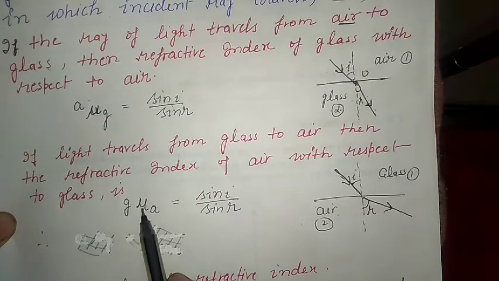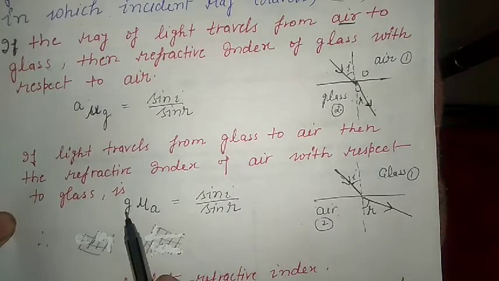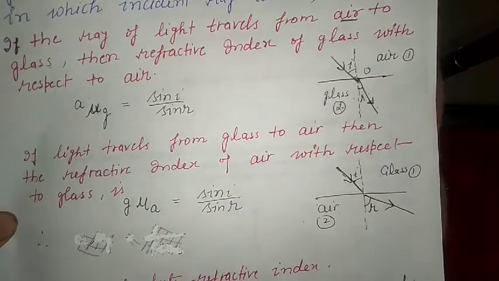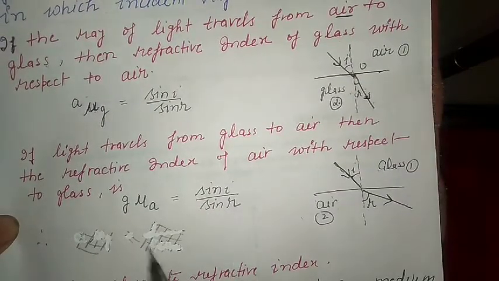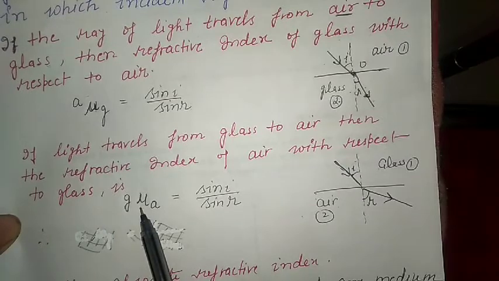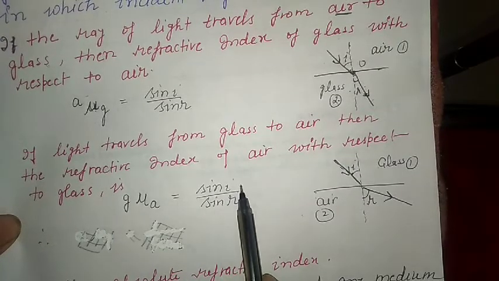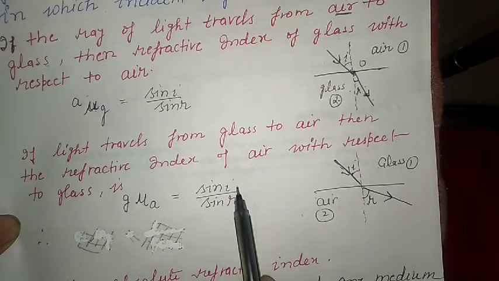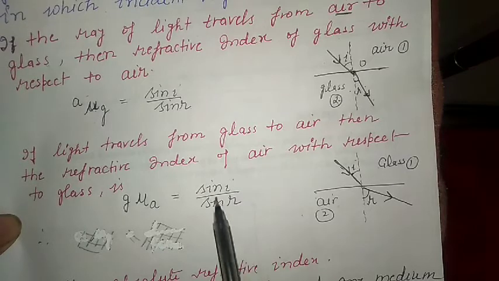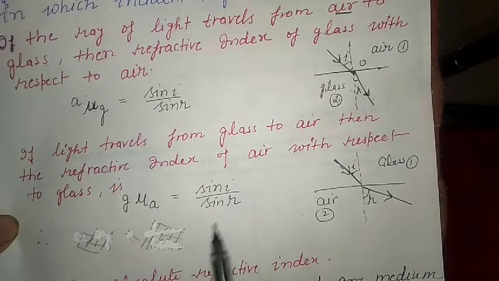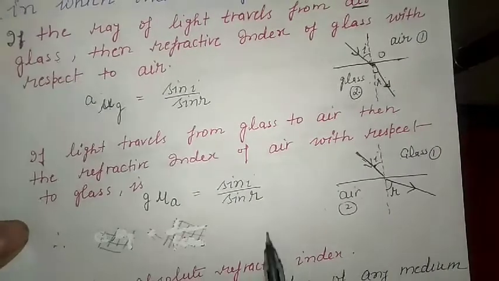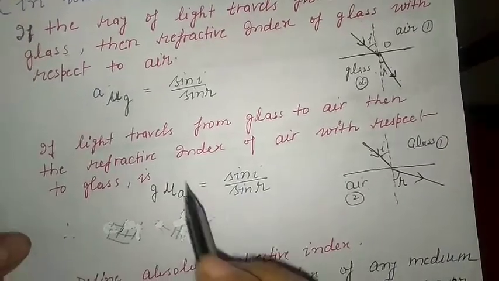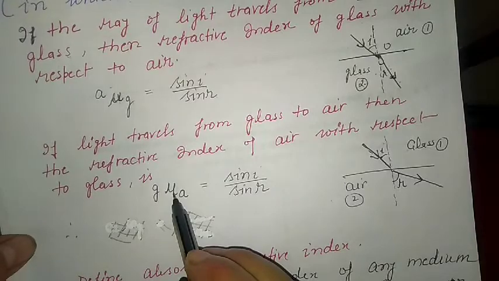So the refractive index of air with respect to glass is sin i upon sin r. This we have taken from Snell's law, because the refractive index of a medium is equal to the ratio of the sine of the angle of incidence to the sine of the angle of refraction.